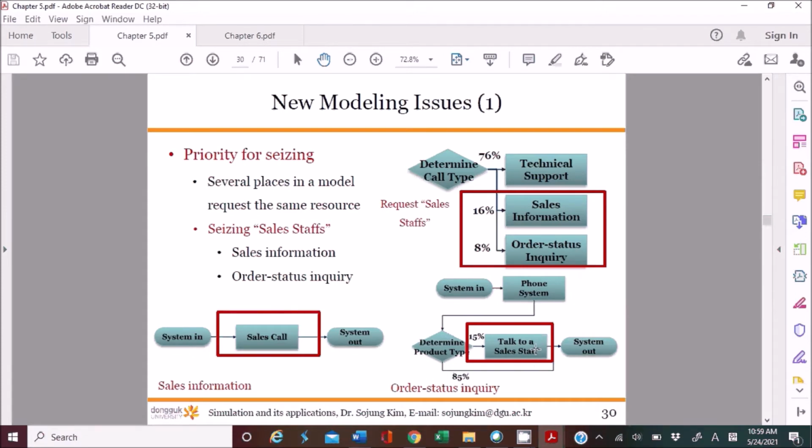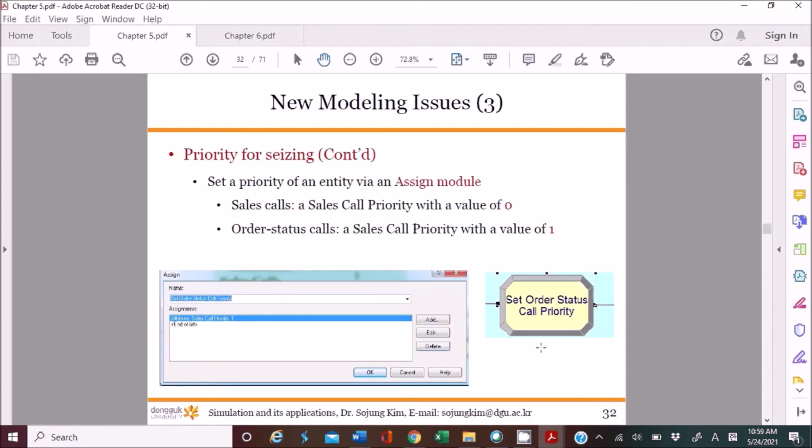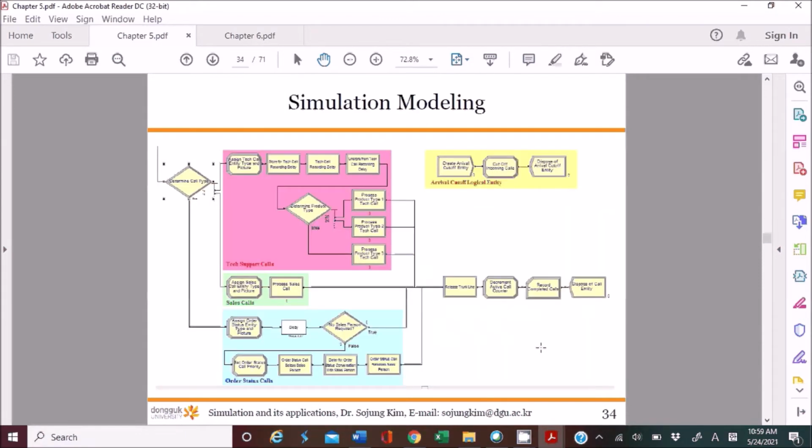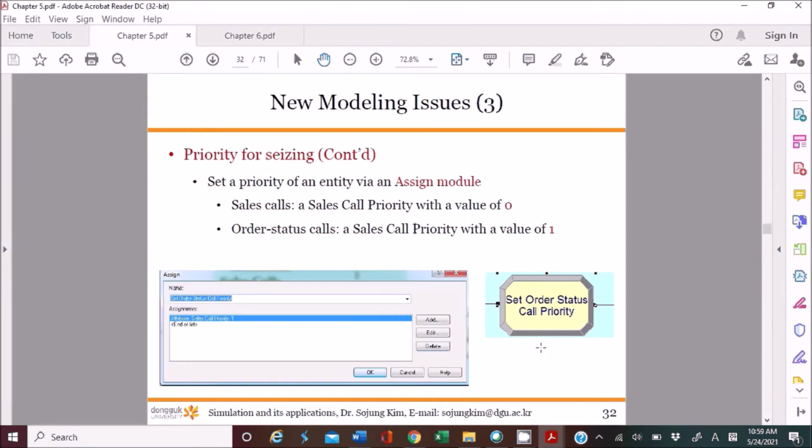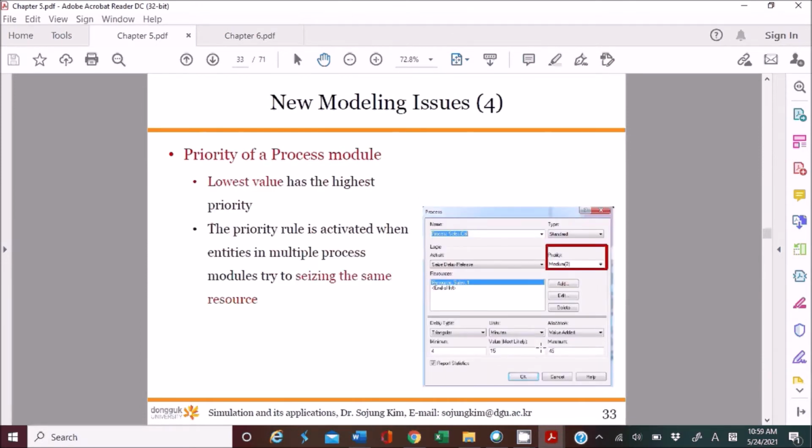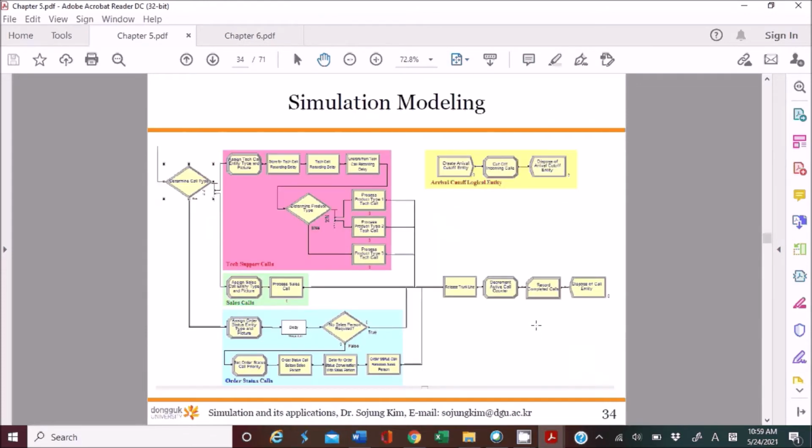This is a seize module, I guess, right? So I already explained how to prioritize the different process modules to seize the same resource using the same queue, which is a shared queue, right?